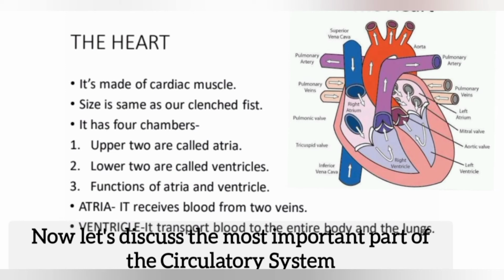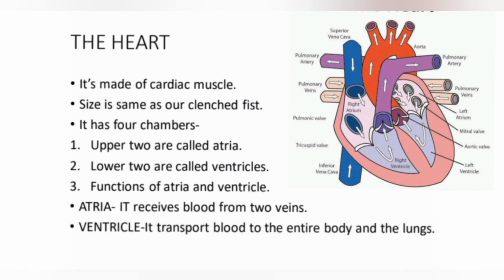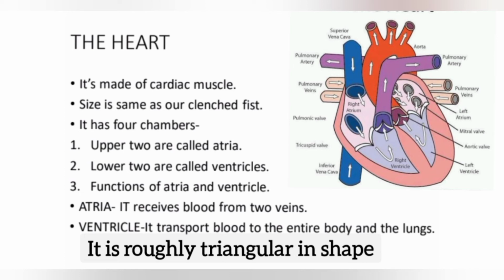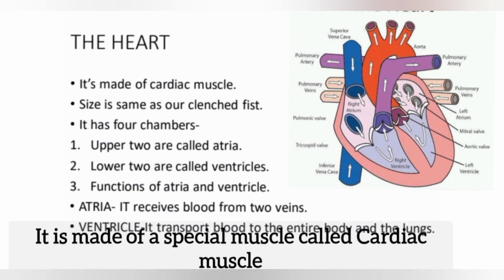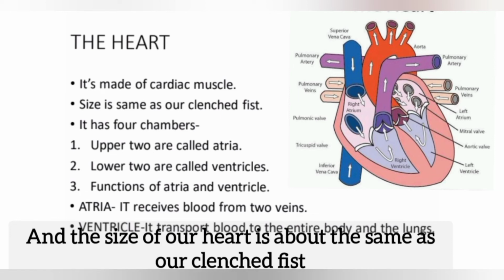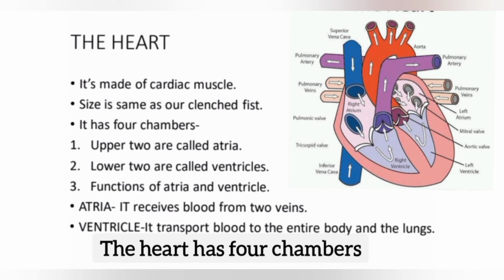Now let's discuss the most important part of the circulatory system, that is the heart. It is roughly triangular in shape. It is made up of a special muscle called cardiac muscle, and the size of the heart is about the same as our clenched fist. The heart has four chambers.